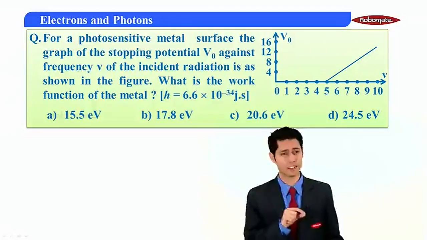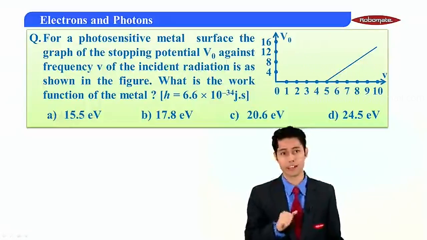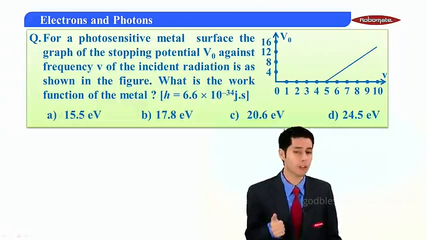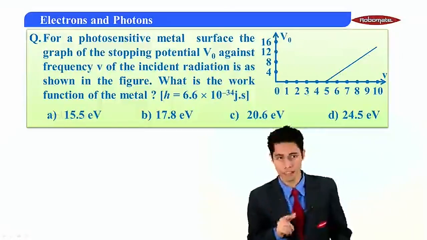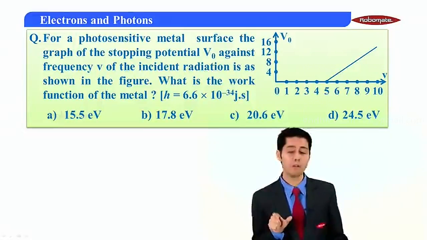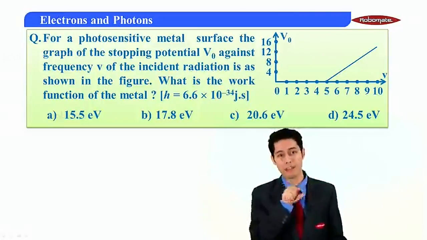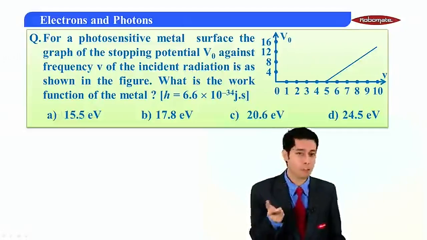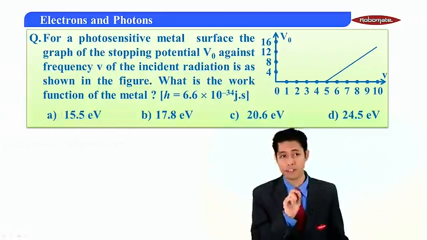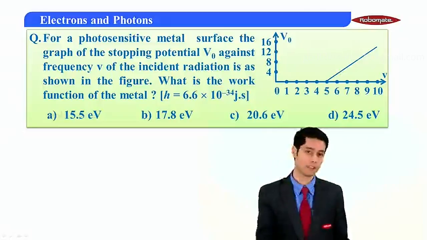Now you can see in the graph, the frequency is on the x-axis and stopping potential on the y-axis. Frequency being the independent term, it is on the x-axis, and stopping potential being the dependent term, it is on the y-axis. For a low frequency, there will be no photoelectric current and hence no stopping potential. Stopping potential only starts after one particular frequency is overcome, and that frequency is called the threshold frequency.